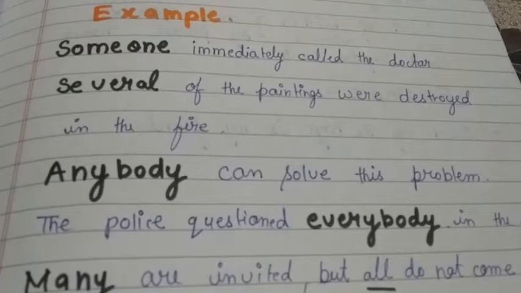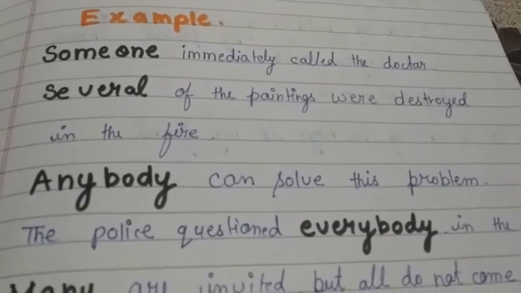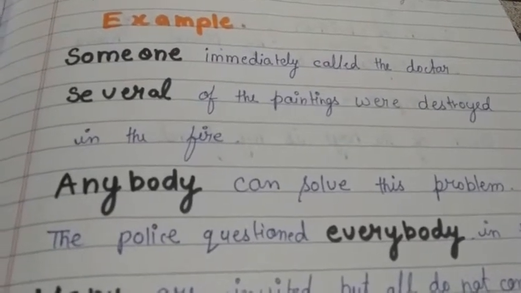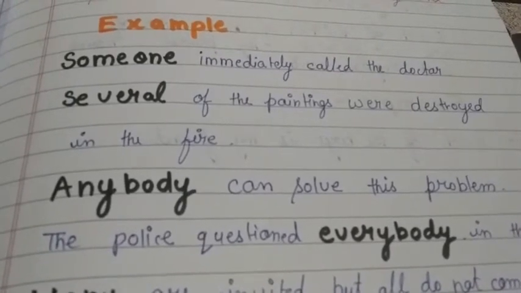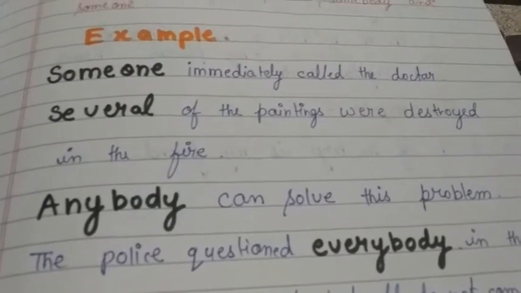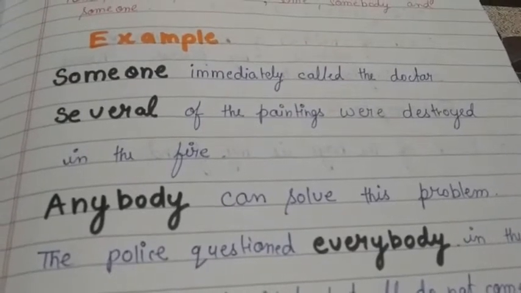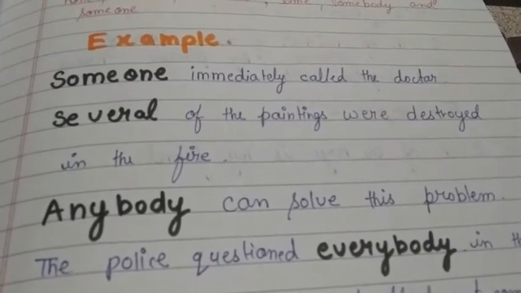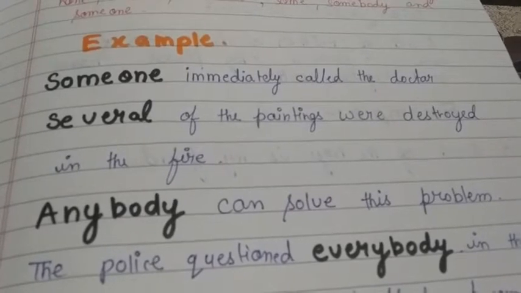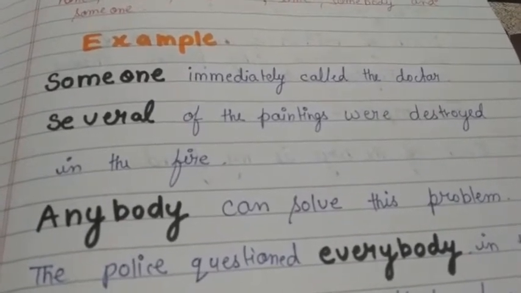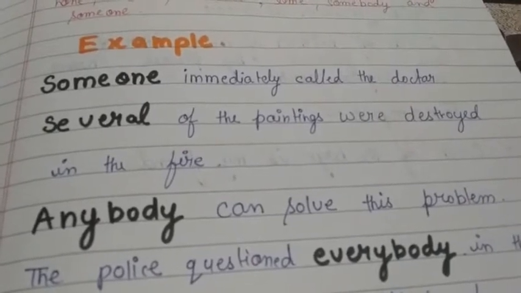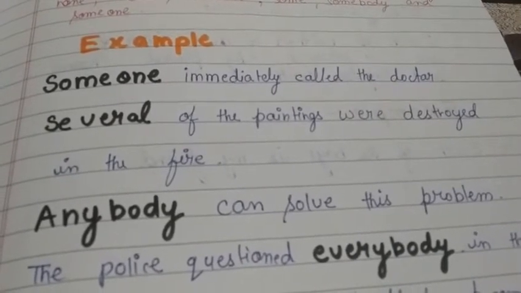Anybody can solve this problem. So there is a class and a teacher is teaching, right? The teacher has written a problem on the blackboard. As you know, there are so many students in the class. So the teacher has said anybody can solve this problem.